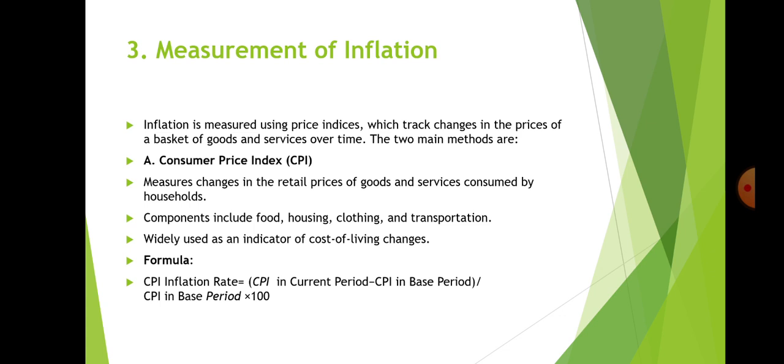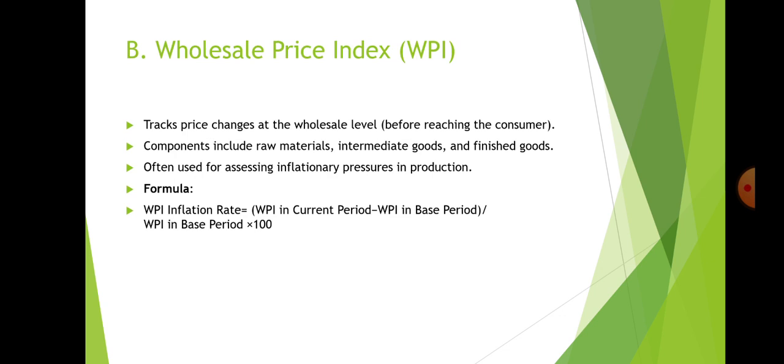Next we have measurements of inflation. This is the next topic that I already mentioned in the previous slide, so let's start with this topic now. Inflation is measured using price indices which track changes in the prices of a basket of goods and services over time. The two main methods are, first one is consumer price index, we can call it CPI, and next we have wholesale price index, we can call it WPI.